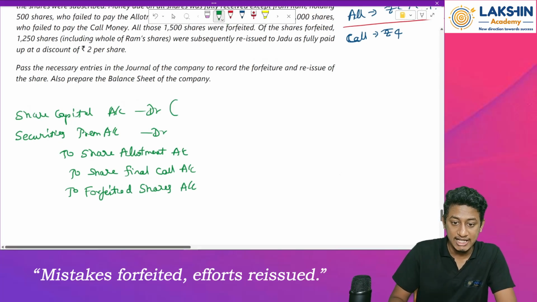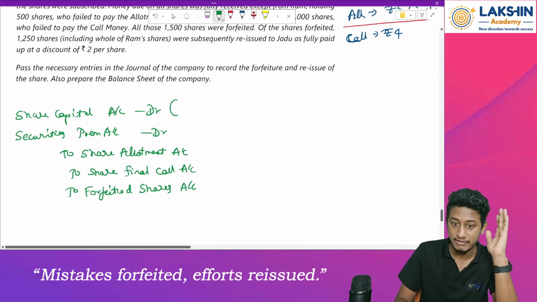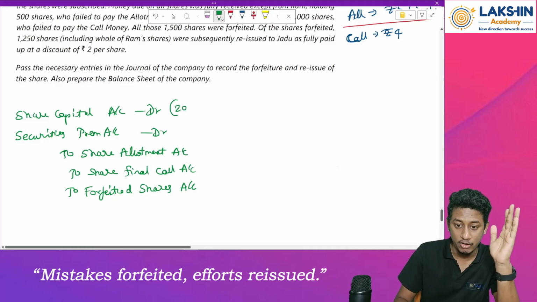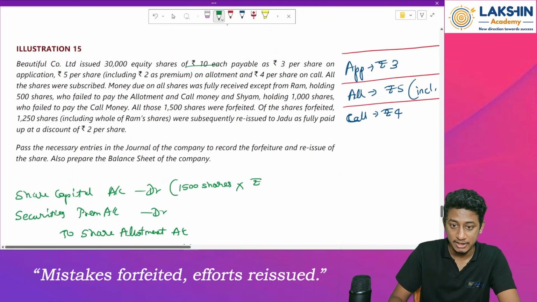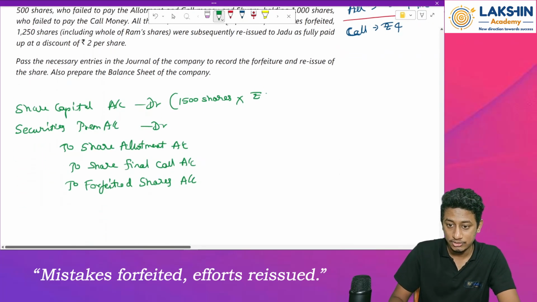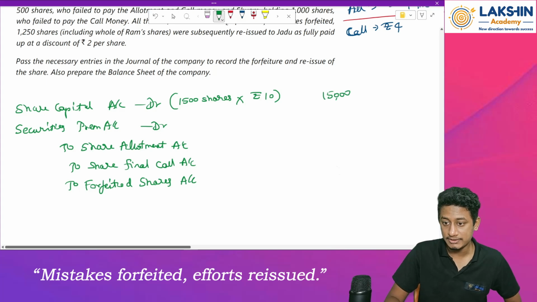So how much share capital am I reversing? I will reverse the whole of the shares, 1500 shares. How much per share? Rupees 10 per share, right? So the whole of the capital will be reversed, so 15,000 rupees. Clear?